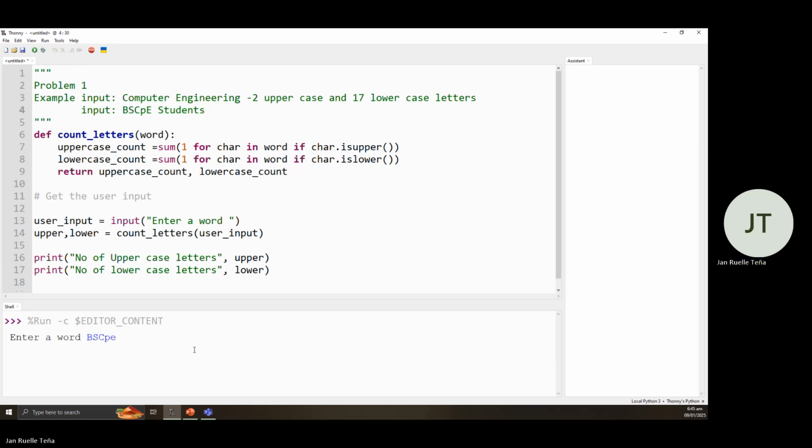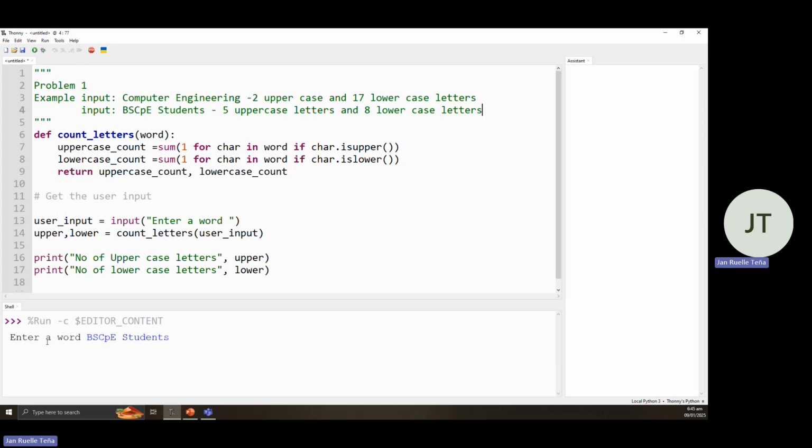So we would be expecting 1, 2, 3, 4, 5 uppercase letters, and 1, 2, 3, 4, 5, 6, 7, 8 lowercase letters.